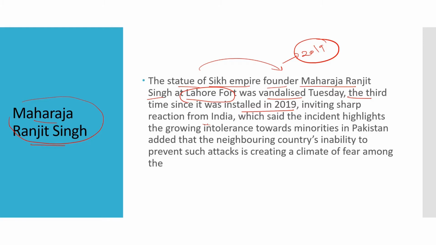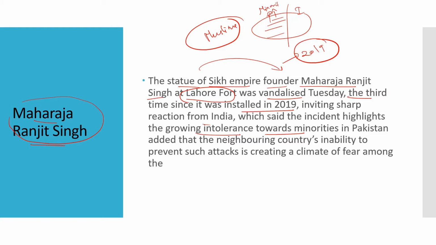Here it is considered that there is growing intolerance towards the minorities. We know that Muslims are the majority population in Pakistan. Next to them we can see Sikhs. We know that the Punjab area is shared between India and Pakistan, so in this area we can mostly find Sikhs. But if you consider the population over there, the Sikhs are a minority. It means they are very few in number compared to the Muslims. So the intolerance is growing towards the minority in the neighboring country. This is one example of that.